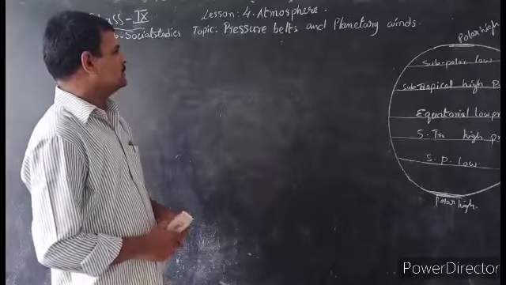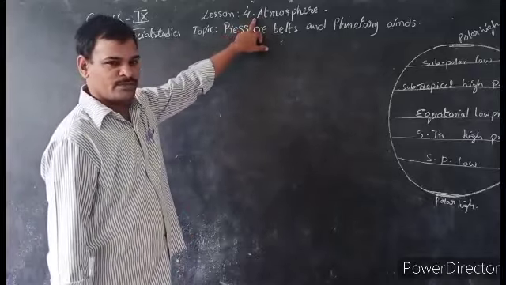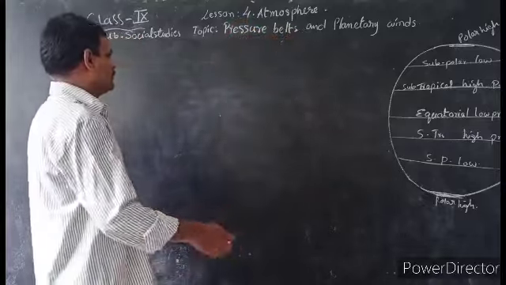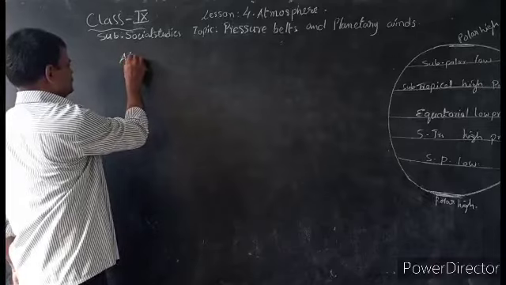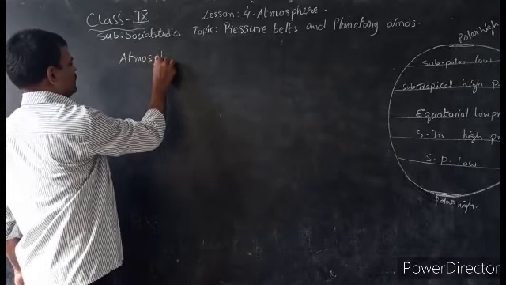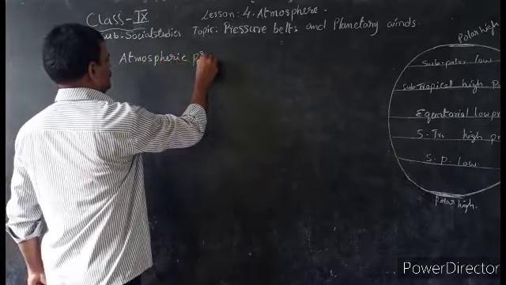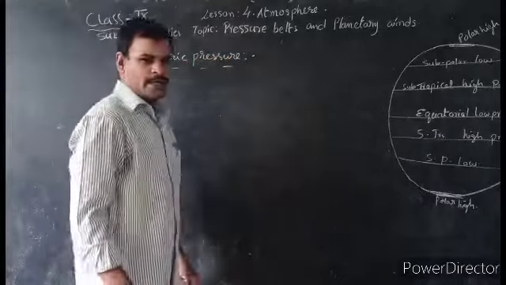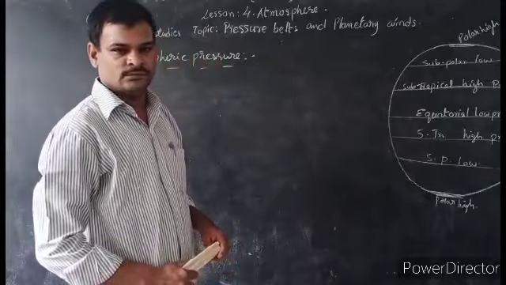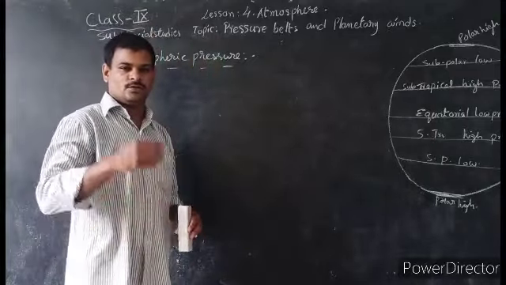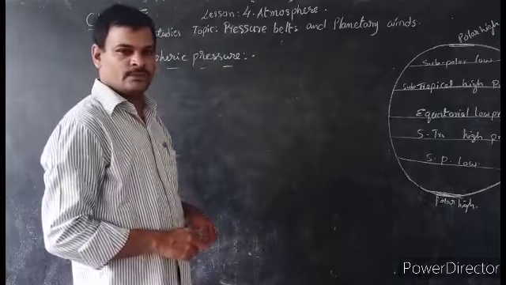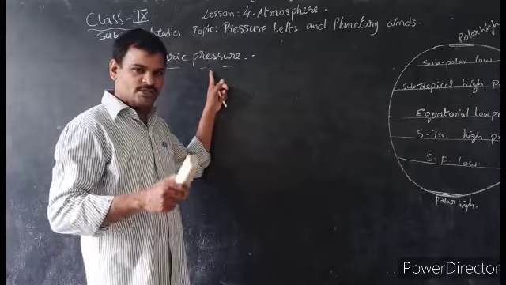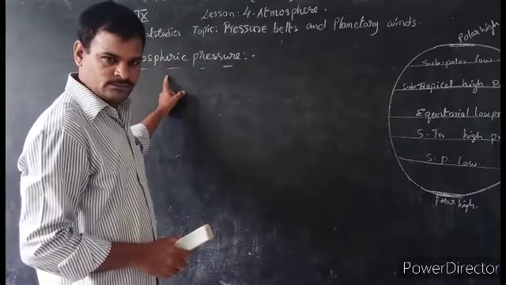Today, from the 9th class, 4th lesson Atmosphere, we learn about the topic pressure belts and planetary winds. You know what is meant by atmospheric pressure. Like any object, air has some weight and it exerts pressure on other objects. So this air has weight and exerts pressure, and that is called atmospheric pressure.